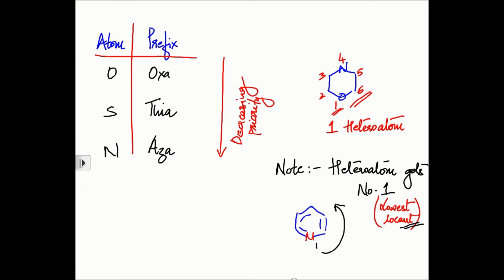According to the IUPAC rules for nomenclature, the heteroatom must get the lowest locant, that is obviously 1. So you start numbering from the heteroatom, and you could go either clockwise or anti-clockwise in this case. But say, for example, if I introduce a substituent CH3 here, then necessarily you will have to go in this fashion so as to give the lowest locant to the substituent, which is a methyl group. Is that clear? So these are the broad general rules of nomenclature for these heterocyclic compounds.